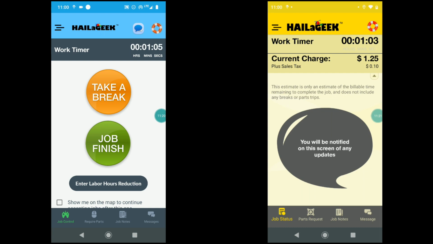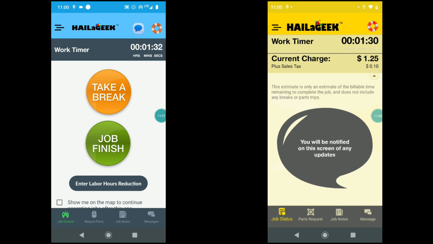But in all honesty, for a little while they've been working on something else that was not related to this job, and they don't want to charge the customer for that. So they would click interlabor hours reduction and just enter the time for how much that was, like a 5-minute phone call or a 15-minute phone call from another client where they got pulled aside. In any case, that is what that button is for. It's so that you don't charge the customer for something that you had to stop and do that wasn't really related to the job.